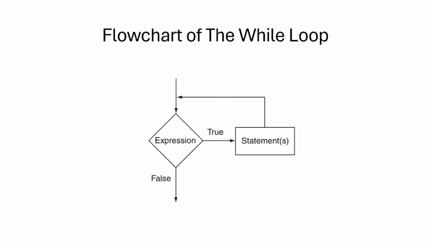So this is basically the flowchart of a while loop. We have a start from the top, then there is an expression that will be checked. And if the expression is true, you can go inside the loop body and then execute the statements you have till the point you have your expression being false. Then you can break out of the while loop and go to the next code after your while loop.